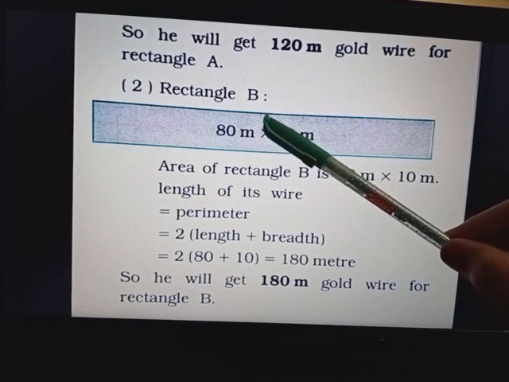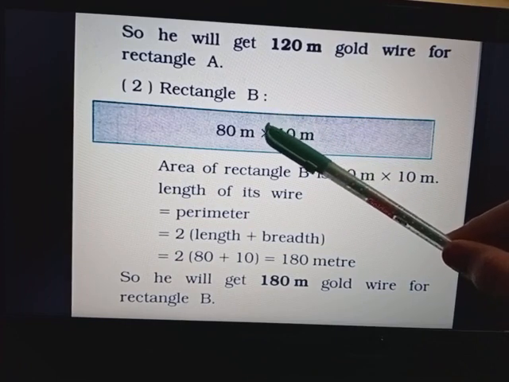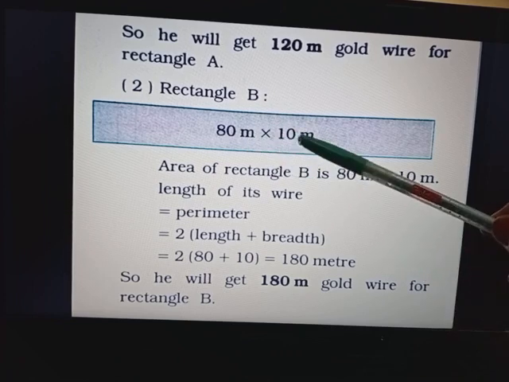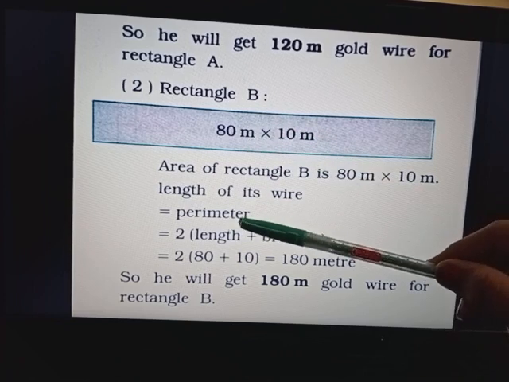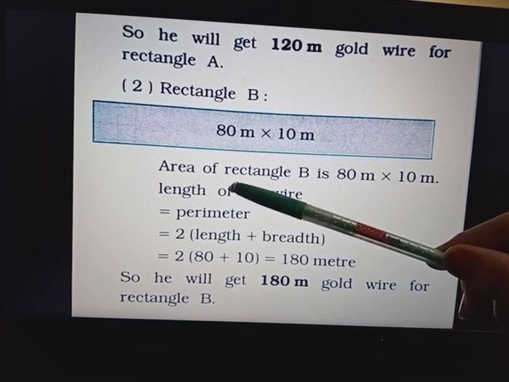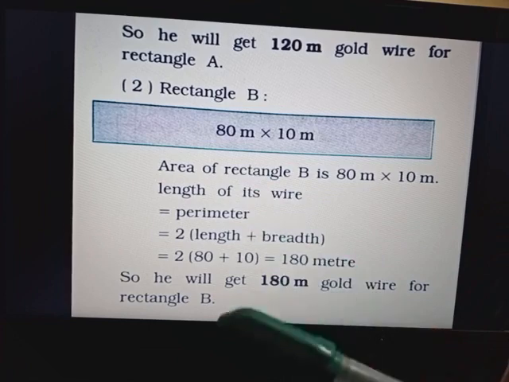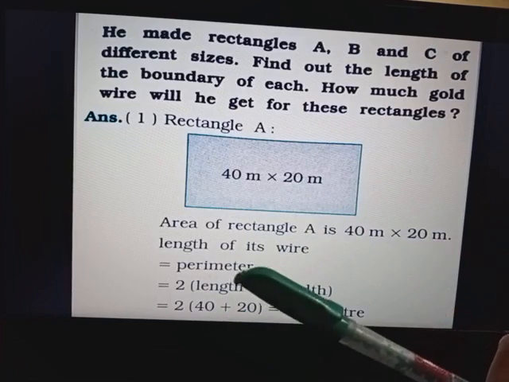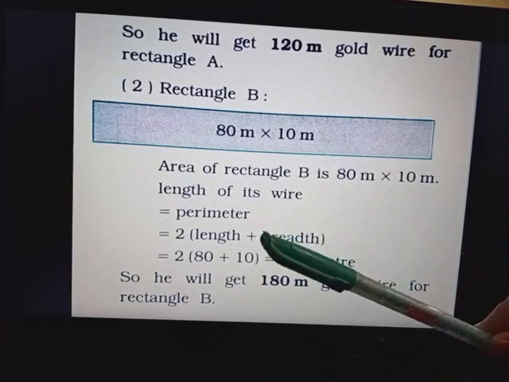If Anar chose this rectangle, then the measurement of this rectangle is 80 meter and 10 meter. As we found in the first one, 40 multiplied by 20, in the same way we will find it for the other rectangle also.